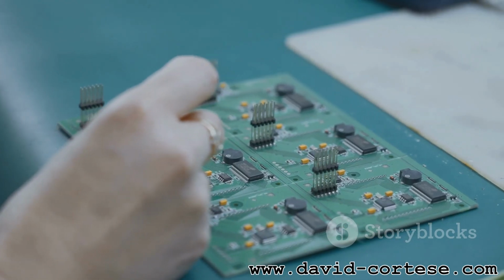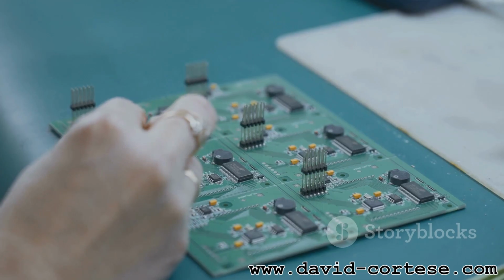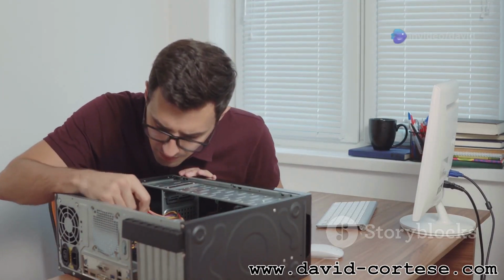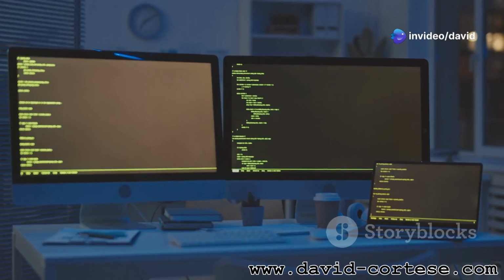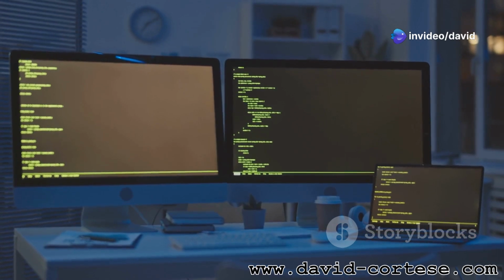Learning C teaches you how software interacts with hardware. You gain a deeper understanding of computer architecture. This knowledge is valuable for debugging and optimizing programs.